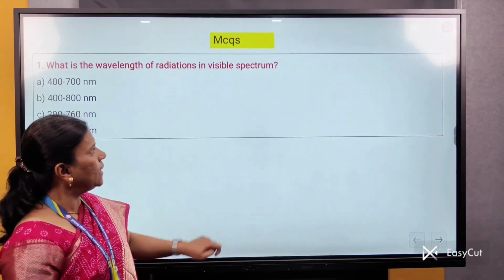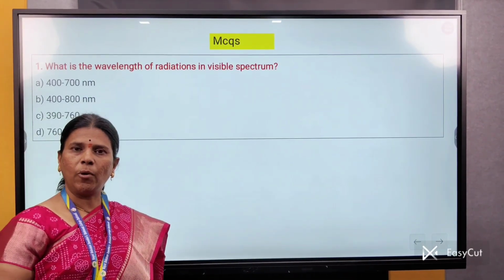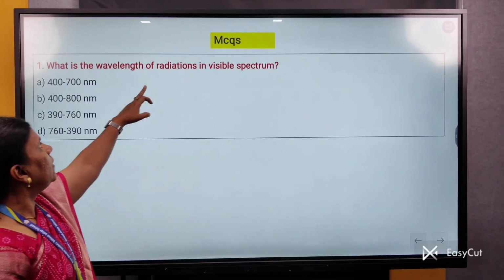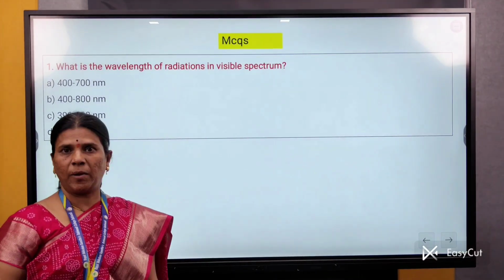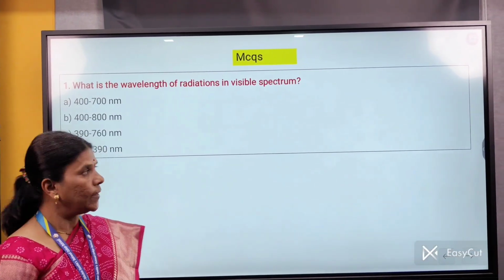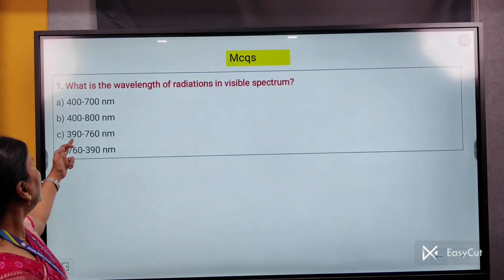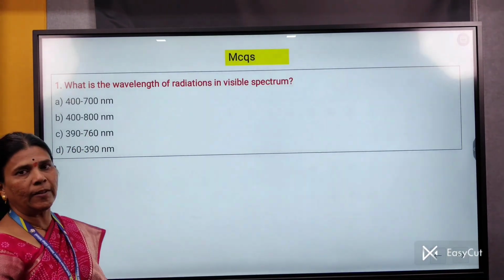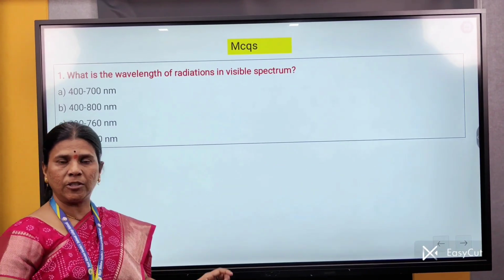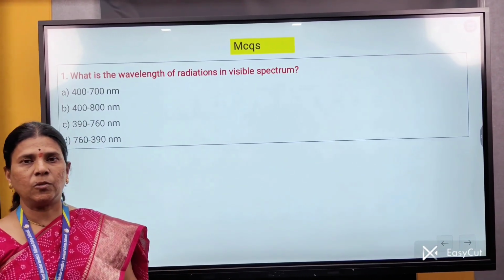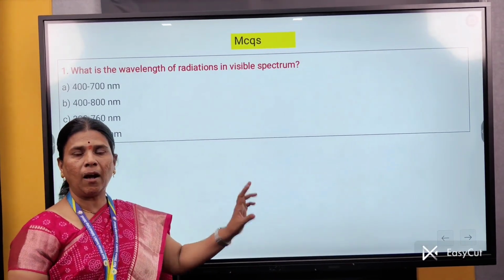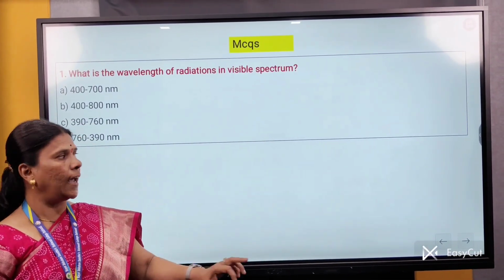Let us study the main or important MCQ from this content. What is the wavelength of radiations in the visible spectrum? We studied the nature of light and the quality of light. The correct answer is 390 to 760 nm wavelength. It is the visible radiation wavelength range during which the process of photosynthesis is carried out. So this region is also called PAR, that is, the photosynthetically active region.